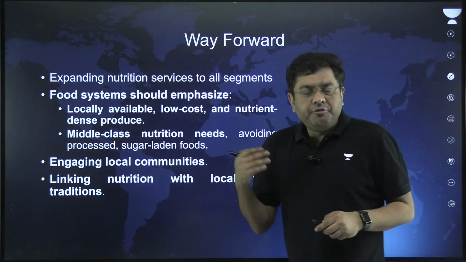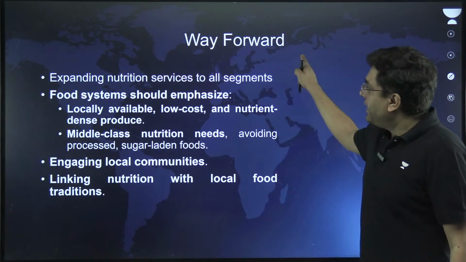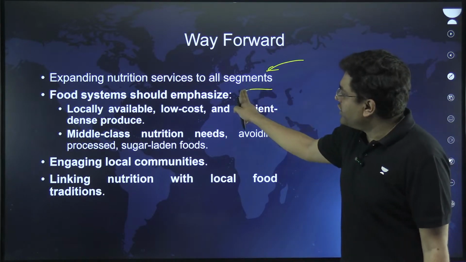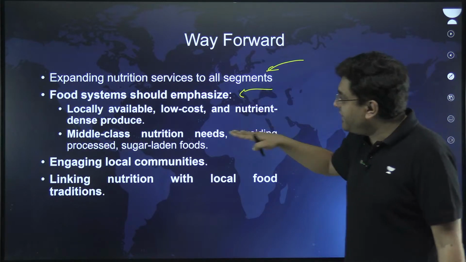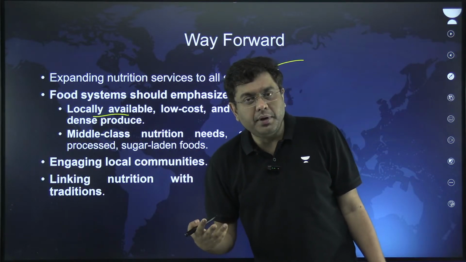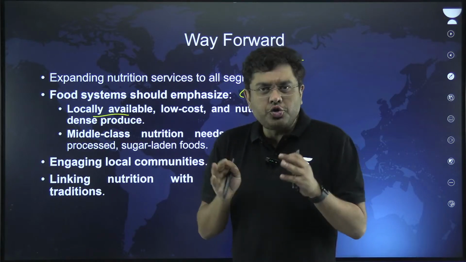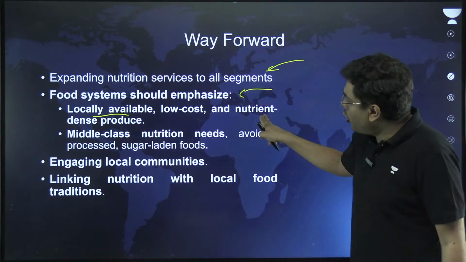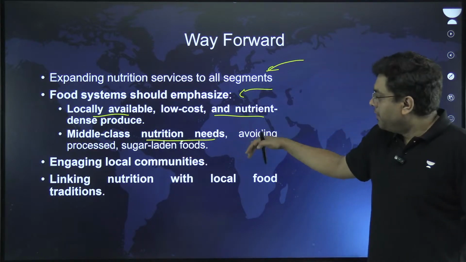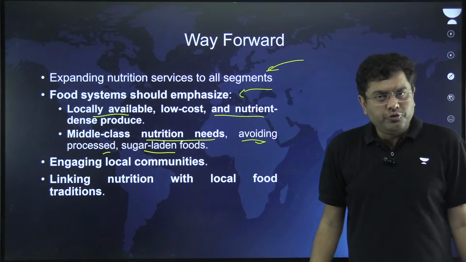Now here, when we talk about what should we do going ahead, moving forward, expanding nutritional services to all segments, the food system should emphasize basically what is locally available. Millets, for example, local vegetables, for example, pulses, they should be made a part of the diet. Low cost and nutrient dense produce, middle class nutrition, basically avoiding processed sugar-laden food.